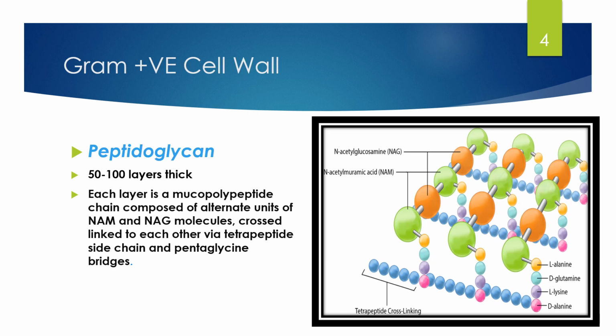It is 50 to 100 layers thick, and each layer is a mucopolypeptide chain composed of alternate units of NAM, that means N-acetyl-muramic acid, and NAG, that means N-acetyl-glucosamine molecules, cross-linked to each other via a tetrapeptide side chain and pentaglycine bridges. The composition of the tetrapeptide side chain is L-alanine, D-glutamine, L-lysine, and D-alanine.